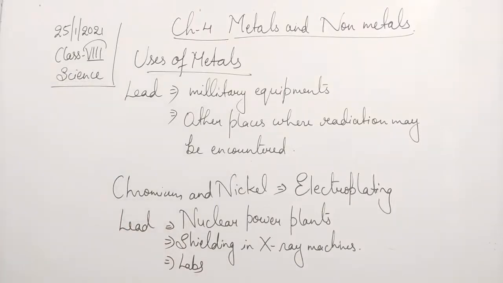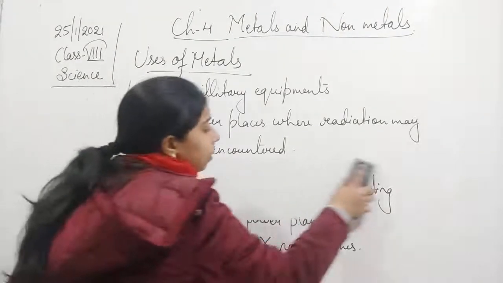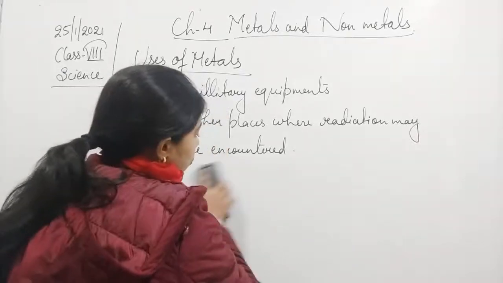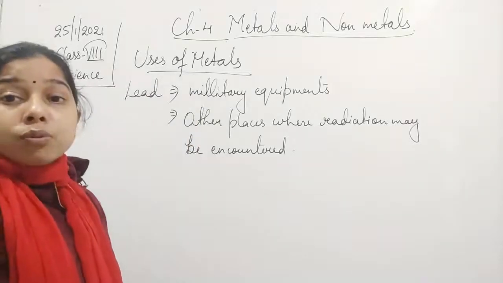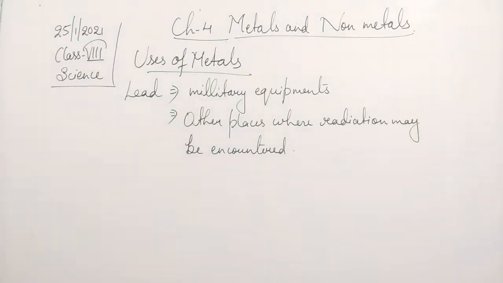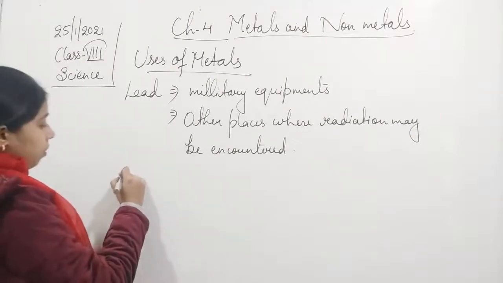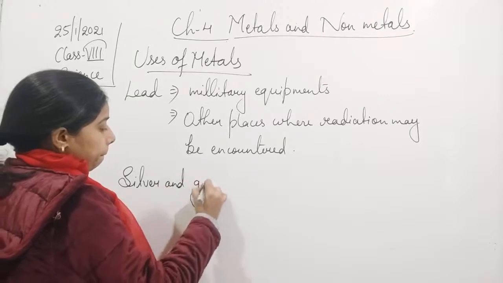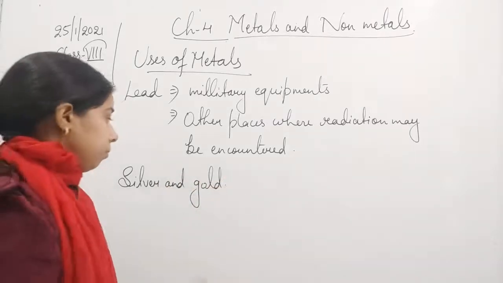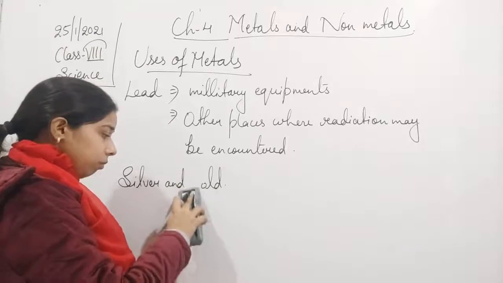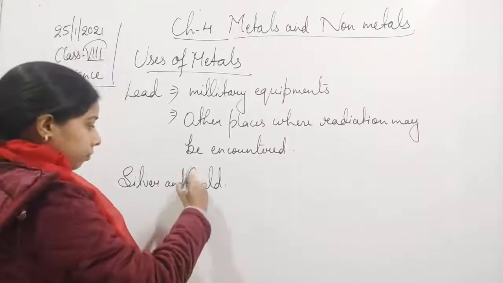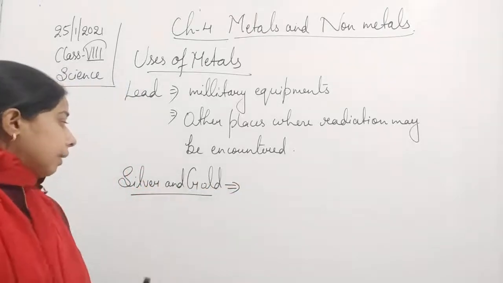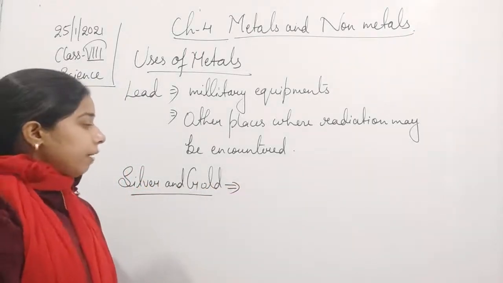Moving on, a very common metal that we use is silver and gold. You know, students, that silver and gold are used for making jewelries.